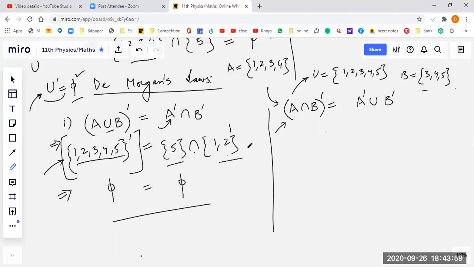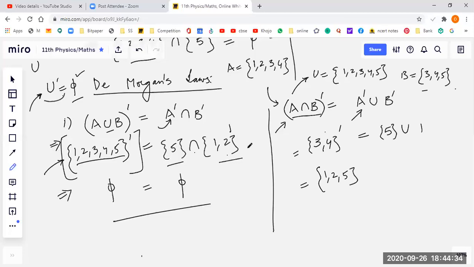Yes, sir. First you define, sir, A intersection B. A intersection B is the common elements between A and B, which is 3 and 4. And the complement of that is 1, 2, 5. Okay, so you have told two steps in one go. No problem. Is equal to A complement, which is what? A complement is 5 and B complement is 1 and 2.